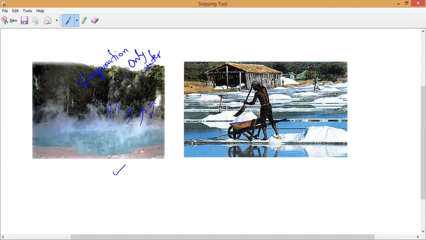Here, see the person is collecting. What is that? The white color one. That is the salt, sir. So salt is collected like this only. I think most of you have visited Rameswaram already. Gokul, Hari, have you watched it or not? Yes, sir. From salt fields you can see salt by evaporation of water only.